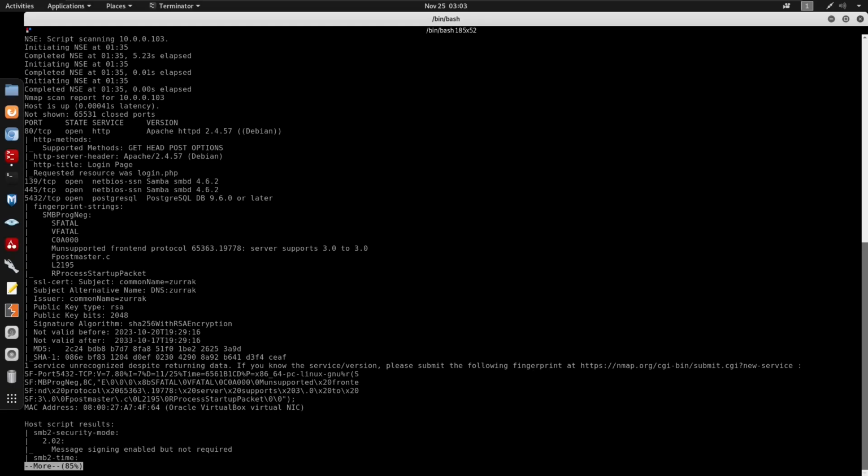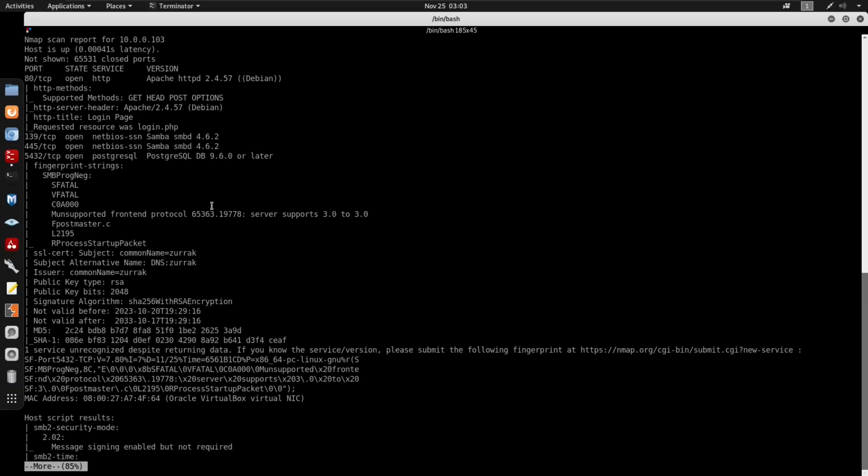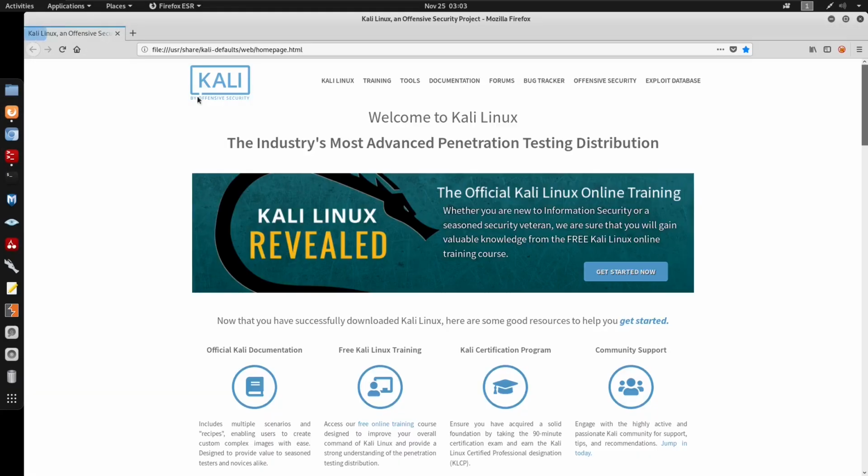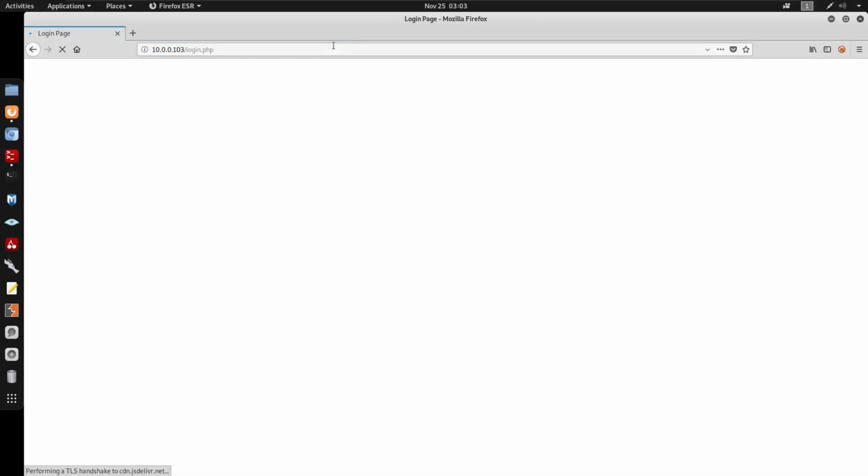Looking at the ports, we have four ports open. Port 80 is open for HTTP, running Apache for Debian. We also have ports 139 and 445 open for SMB, and port 5432 open for a PostgreSQL DB, version 9.6.0.